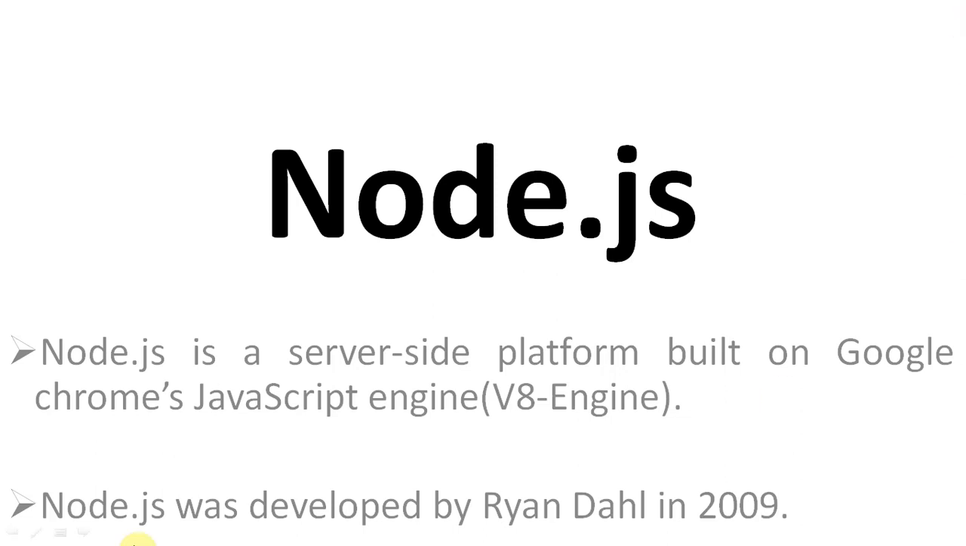So we can say Node.js is a server-side platform built on Google Chrome's JavaScript engine, also called the V8 engine. We can use JavaScript on the client side as well as Node.js on the server side. Otherwise, we use JavaScript on the client side and JSP or Java servlets on the server side.